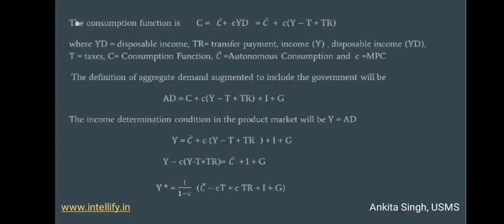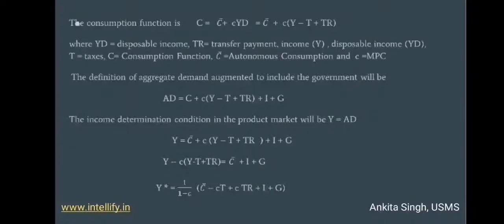Even when the income is zero, certain goods need to be purchased to live. And c is the marginal propensity to consume, it is the multiplier, and YD is the disposable income of the public.